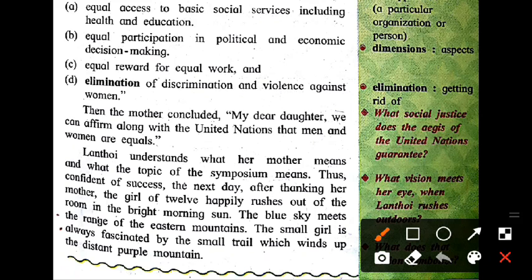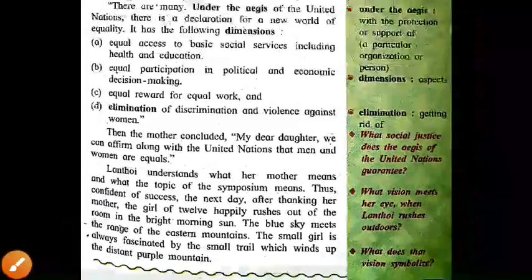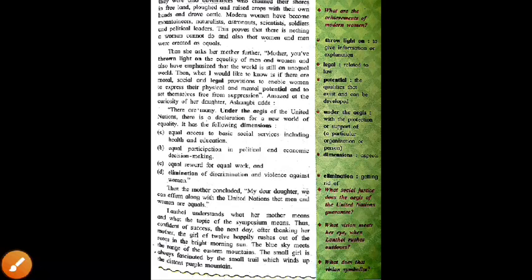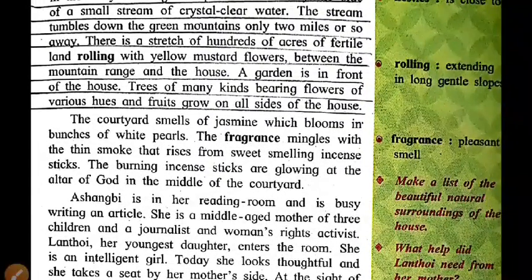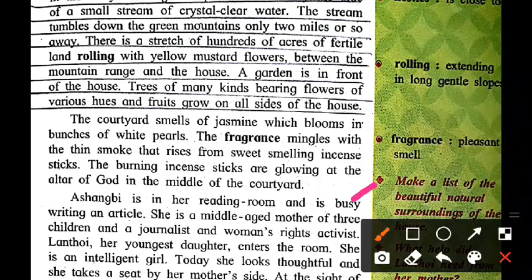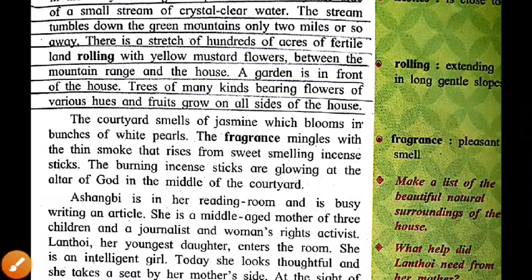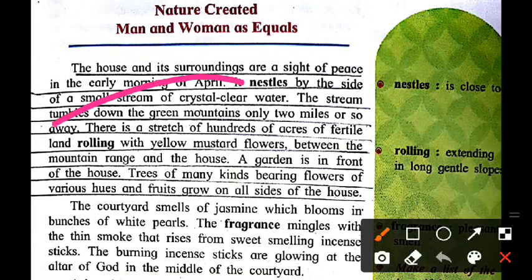So this is all about the given lesson which gives us all the information about the lesson properly. So I think you got whatever information there is about the lesson. Have you understood? So let us find out by discussing all the questions and answers which are asked here. The first question: make a list of the beautiful natural surroundings of the house. I think this is totally given in the first paragraph, and you can easily find it when you understand this lesson properly. Only for getting more information, you have to read whatever information is given there, line by line. Try to get the meaning of the hard words properly so that you can easily understand the lesson there.